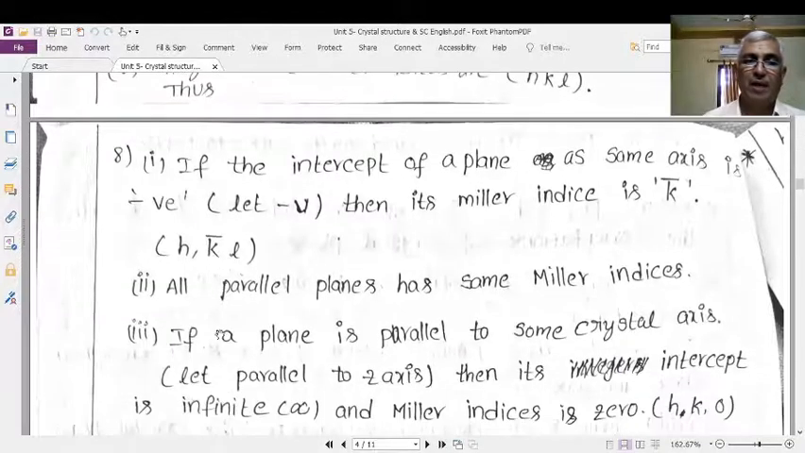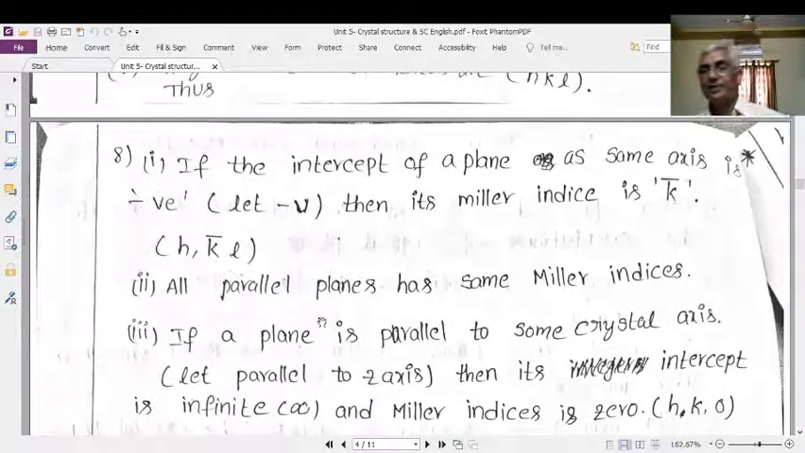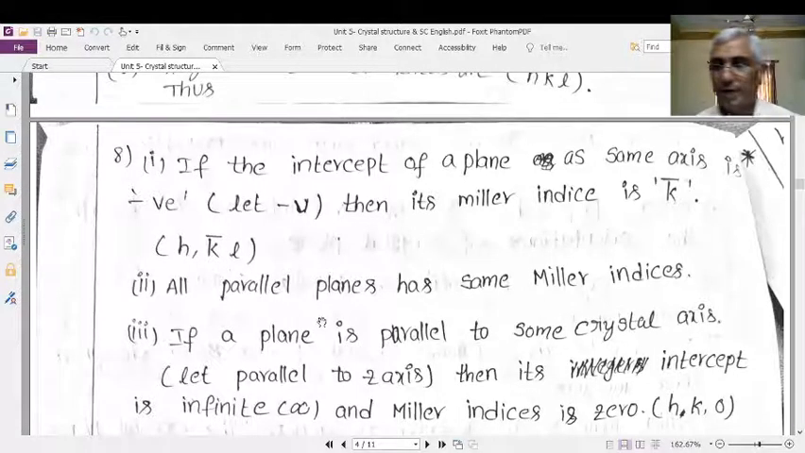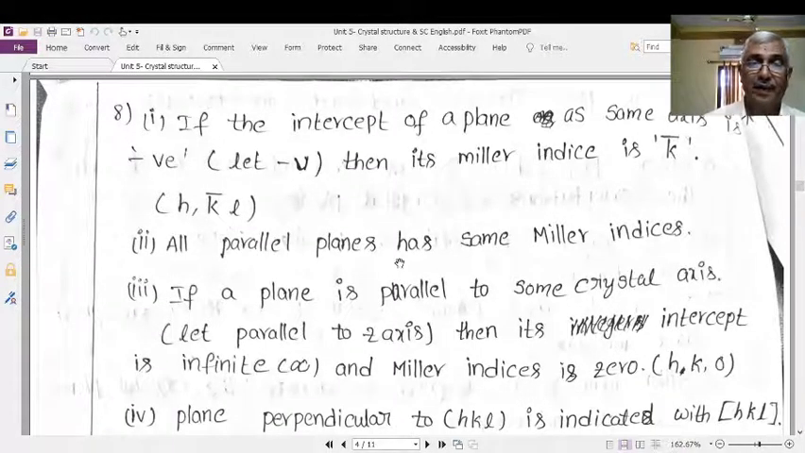All parallel planes have the same Miller indices. Very clear: all parallel planes have the same Miller indices, because Miller indices give the orientation of these planes. If they are parallel, there is no difference in orientation, so the Miller indices are one and the same.